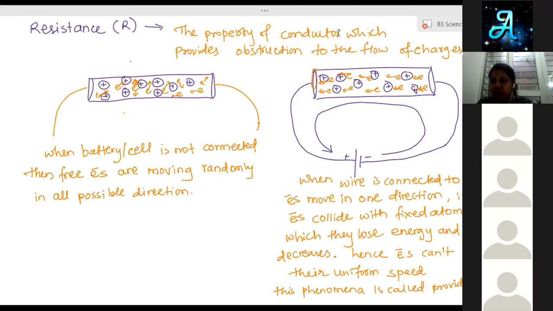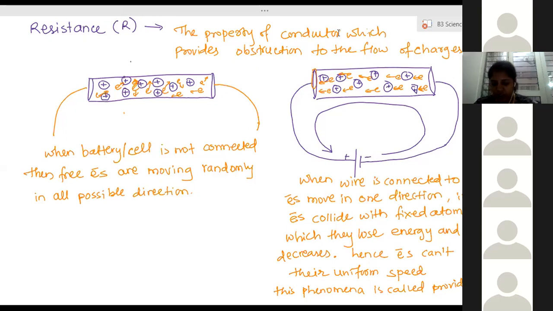So current is reduced when we increase the resistance. They are inversely proportional. So the amount of current in the circuit is regulated with the help of resistance.